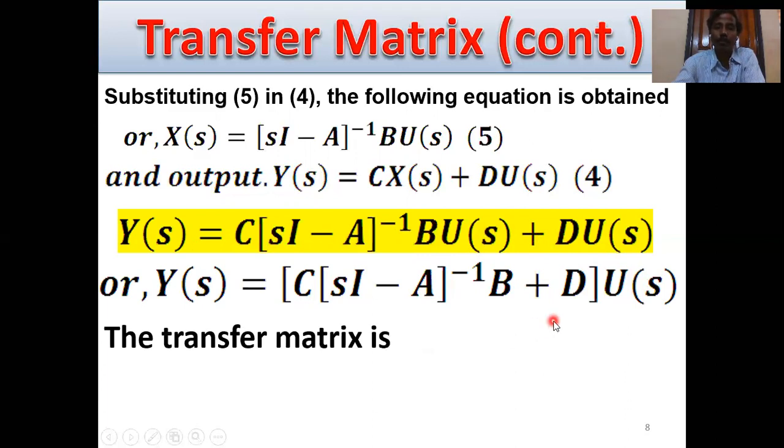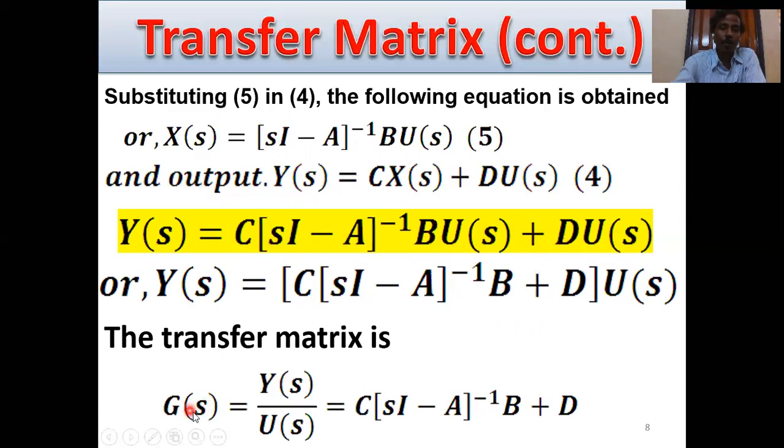Then dividing both sides by U(s), we get the transfer matrix G(s) equals Y(s) by U(s) equals C (sI minus A) inverse B plus D. So this is the transfer function or transfer matrix.